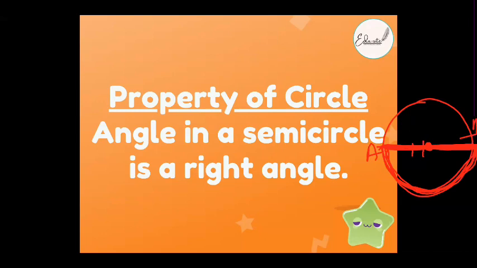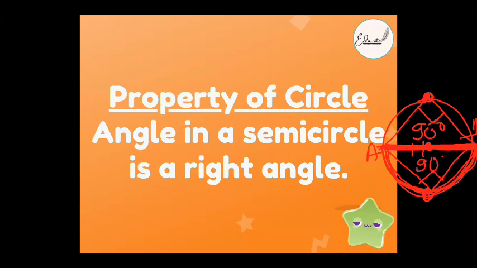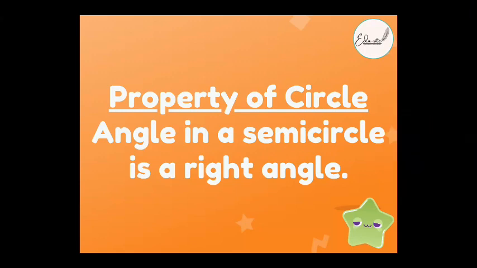Now if you subtend an angle at any point on the arc, if you draw from here till here, then the angle that is subtended will always be 90 degrees. You just have to remember this. It will always be 90 degrees. This is a unique property only for the semicircle. Okay? You have to remember this.